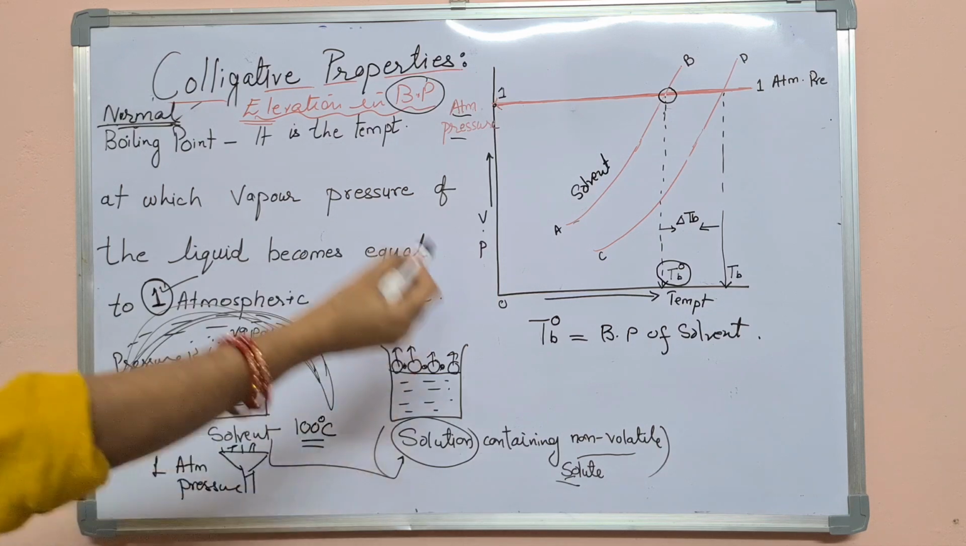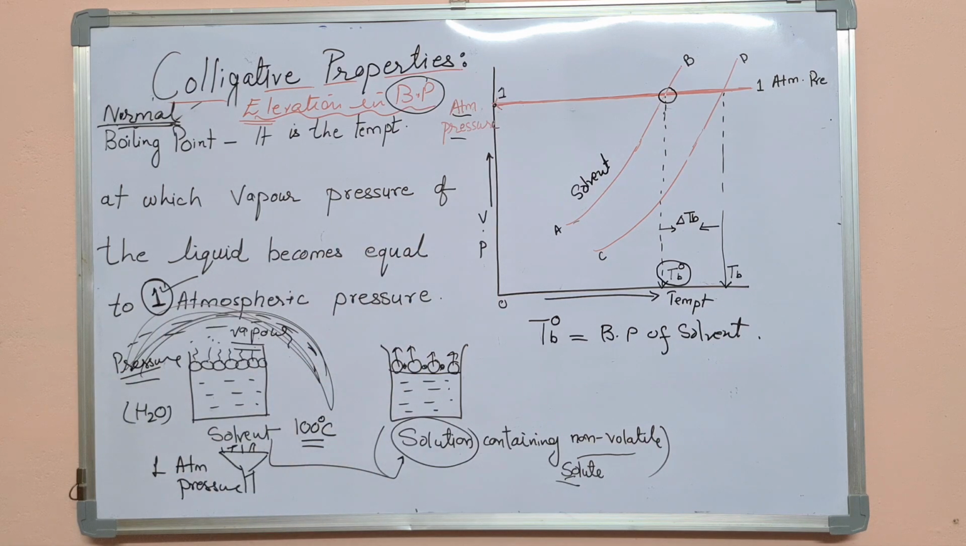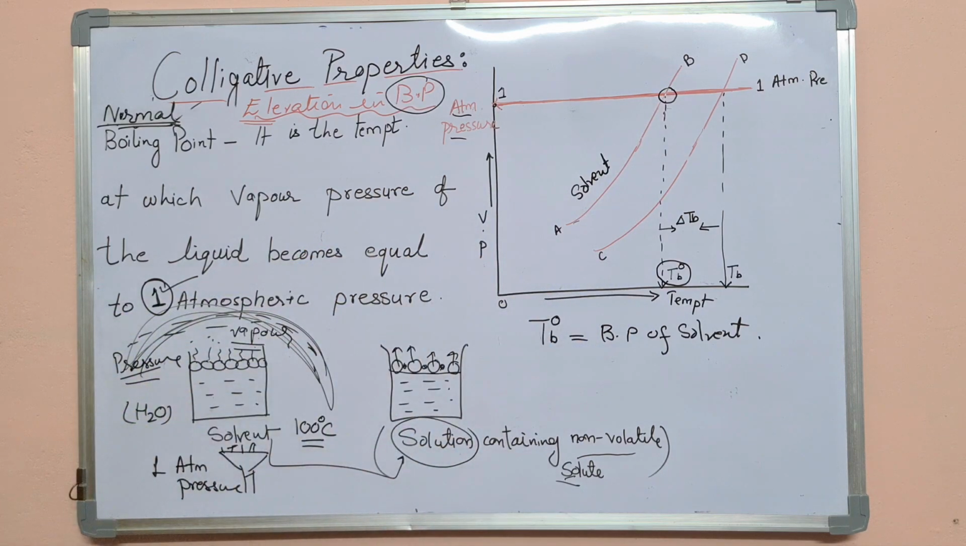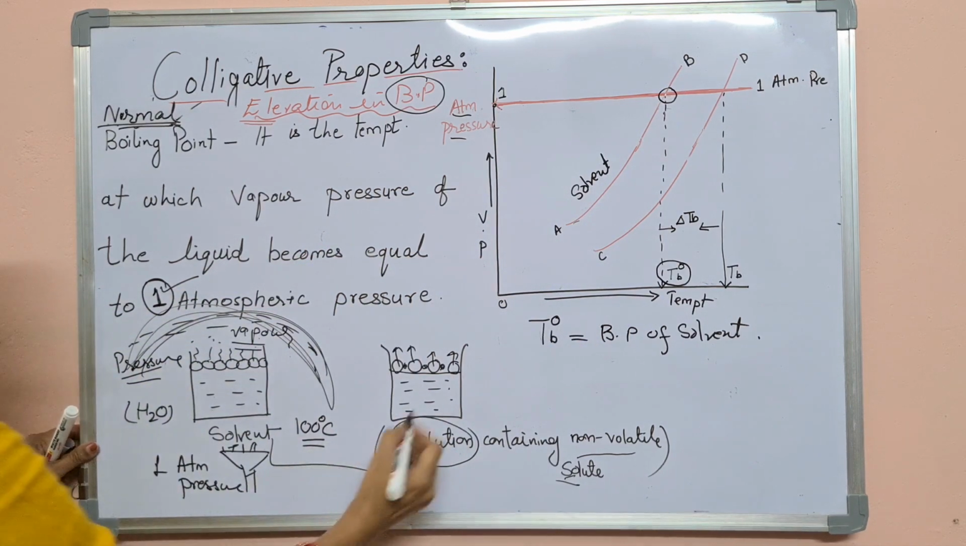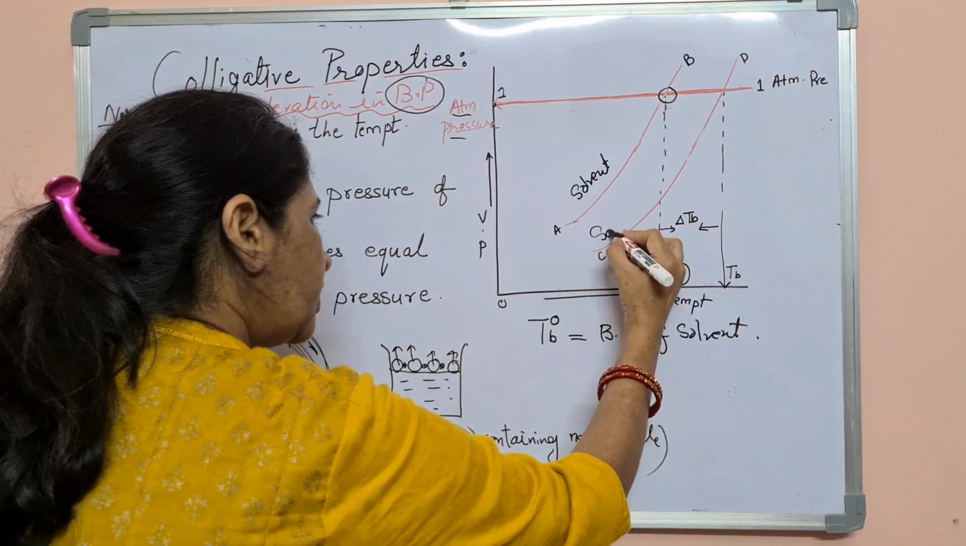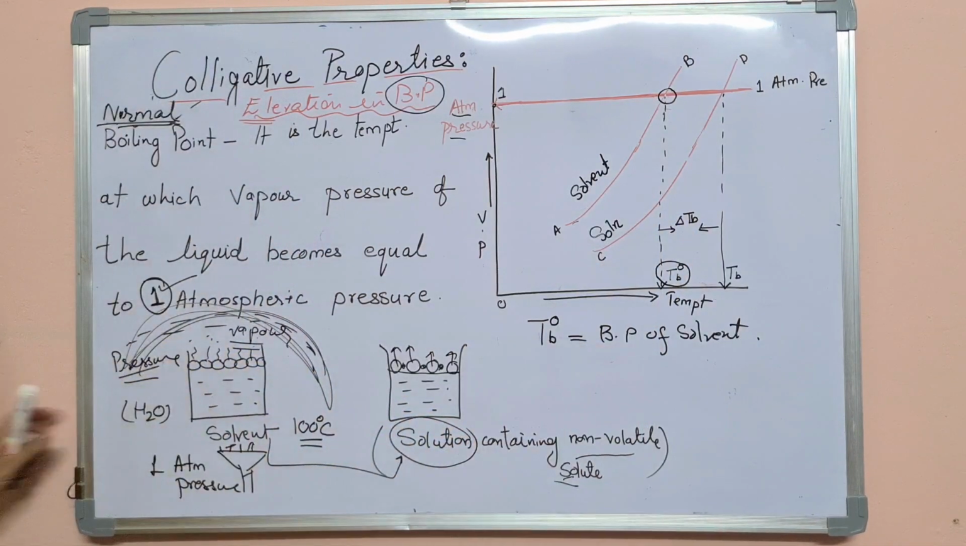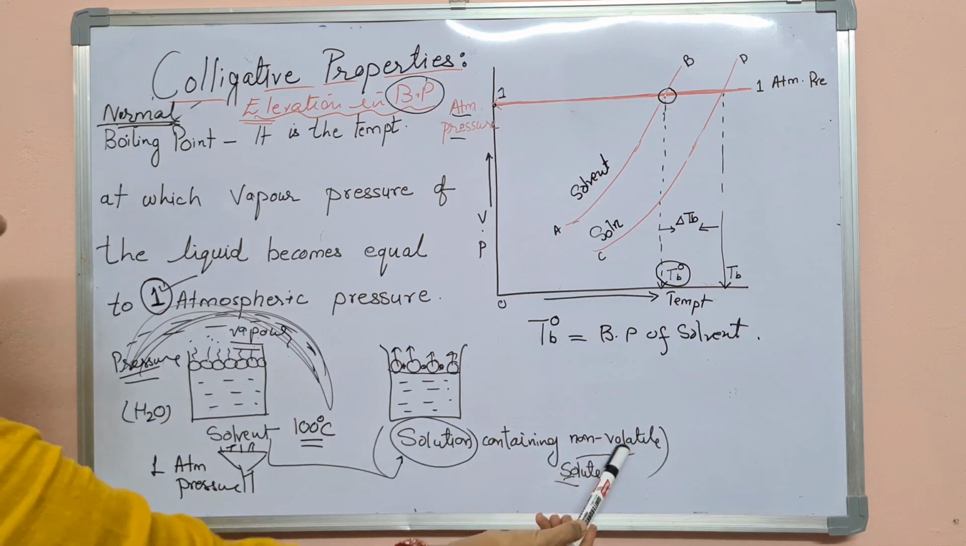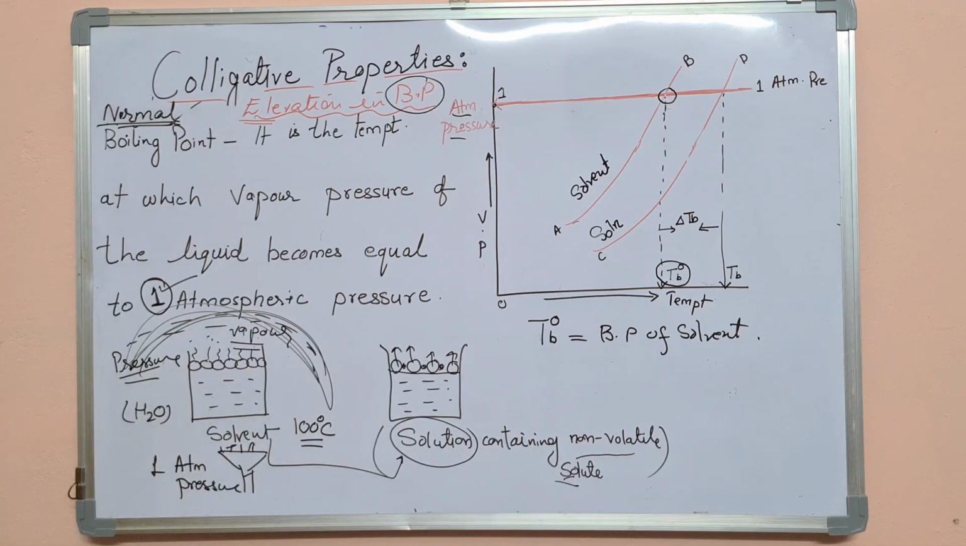Okay. Now the next, you see the line, the CD line, C and D line. This line, what is it? It is the line for the solution. Which type of solution? The solution in which non-volatile solute is present. So see the line of the solution also.